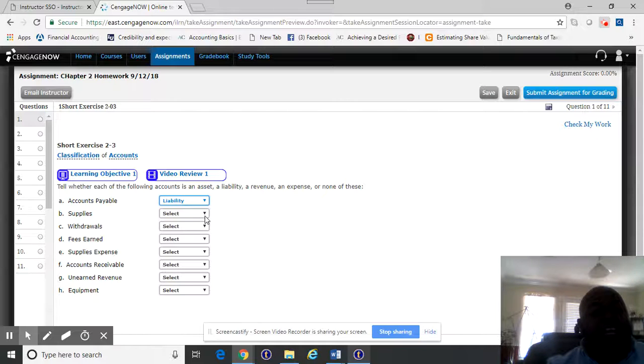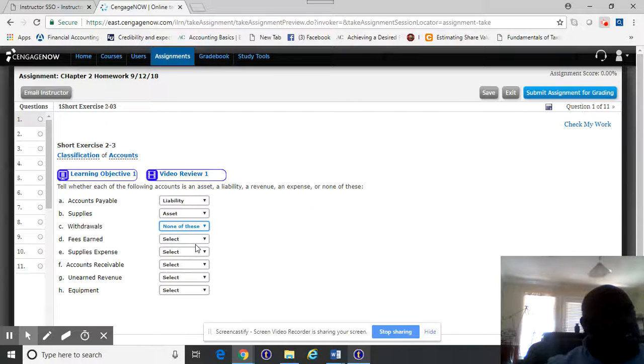Supplies. Supplies is an asset. Where do supplies go? It goes on the balance sheet because it is an asset. Now withdrawals. Remember I told you withdrawals is when an owner may take money out of the company and put it in their own personal account. Withdrawal affects equity. If you look at this asset, expense, liability, revenue, withdrawal is none of these.